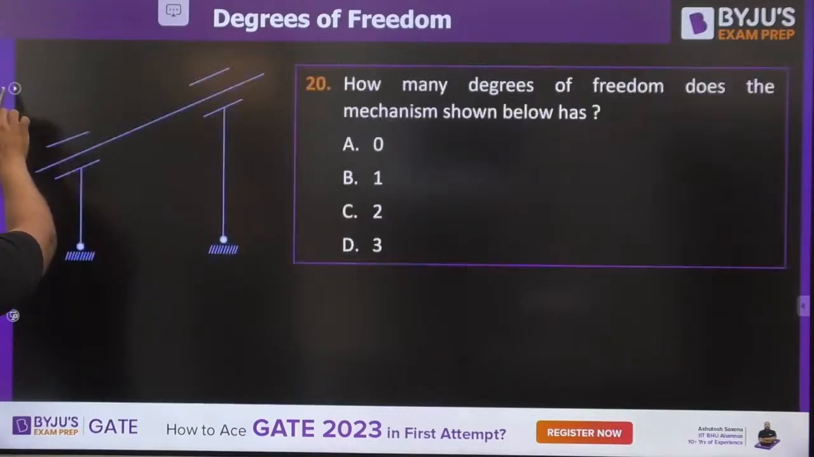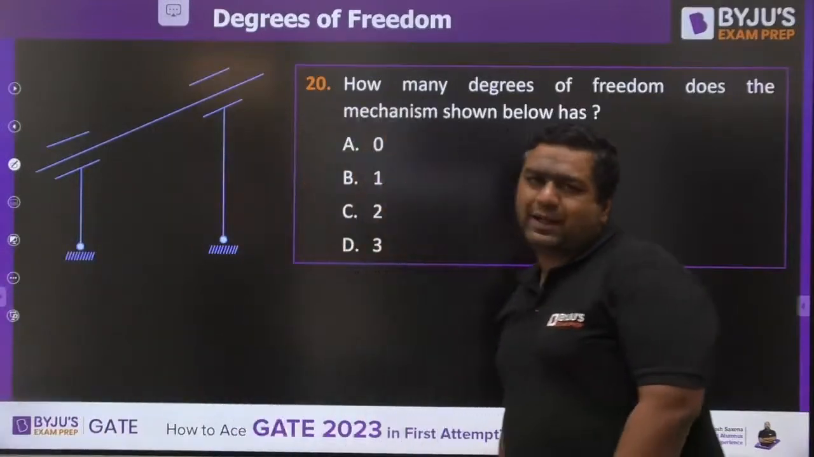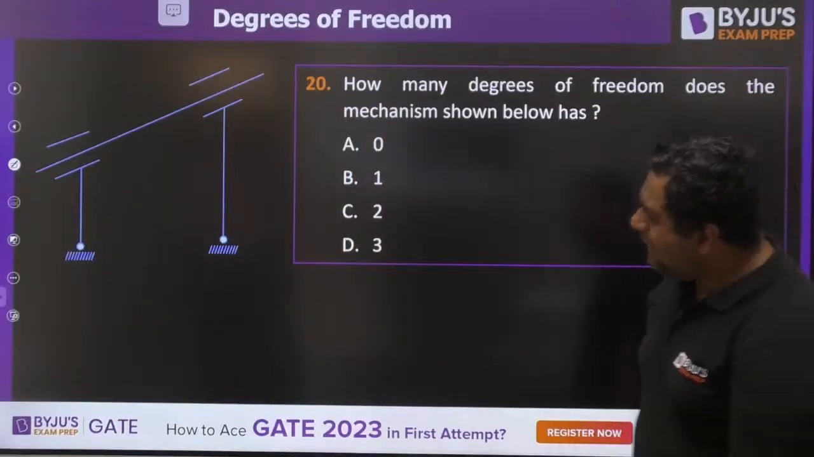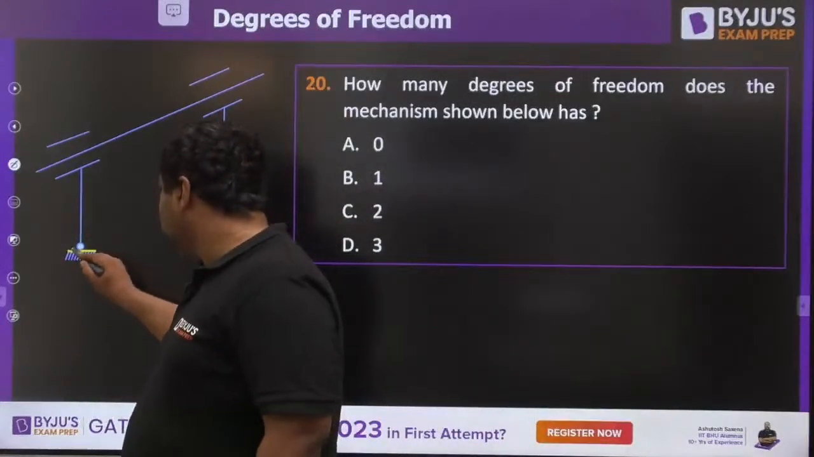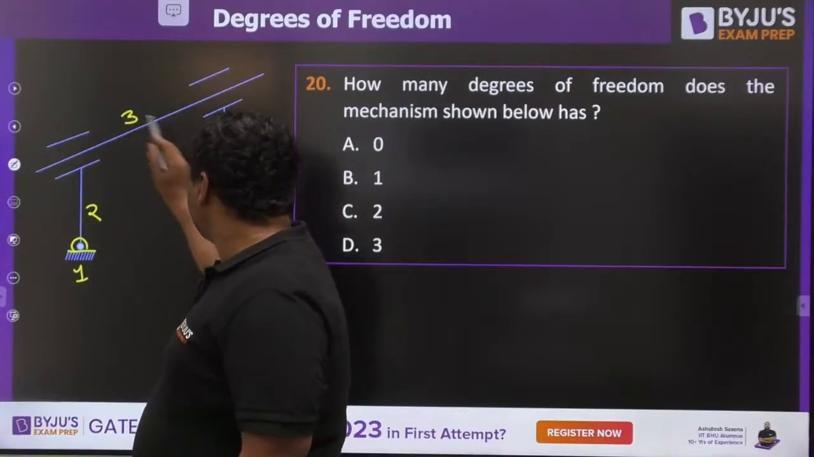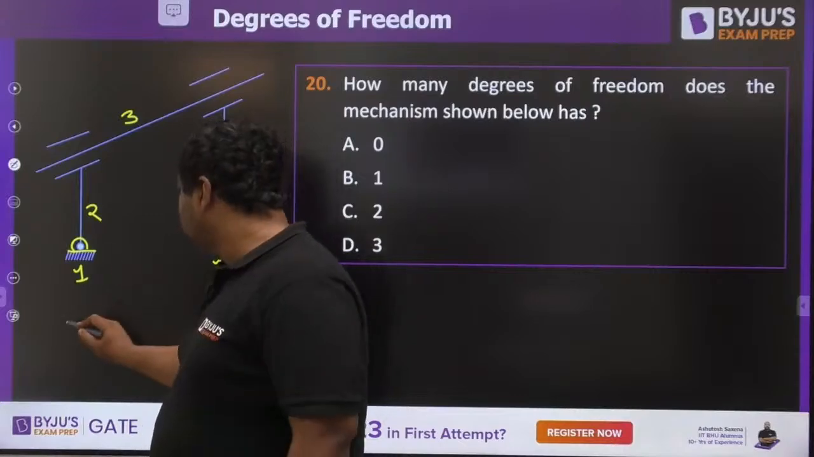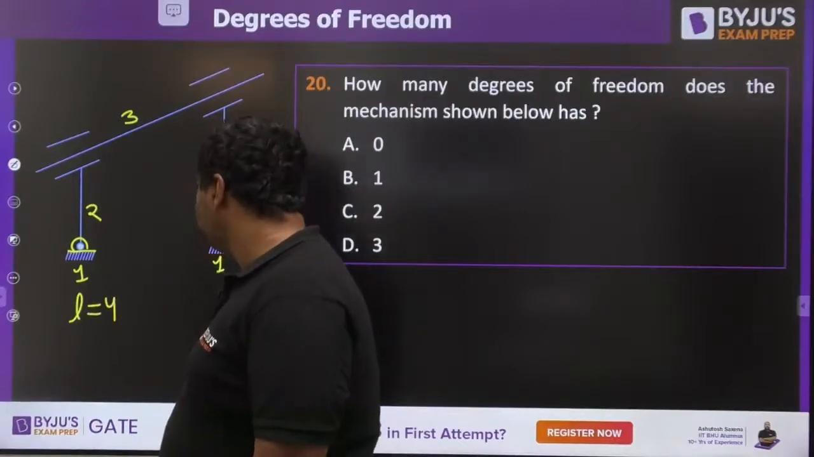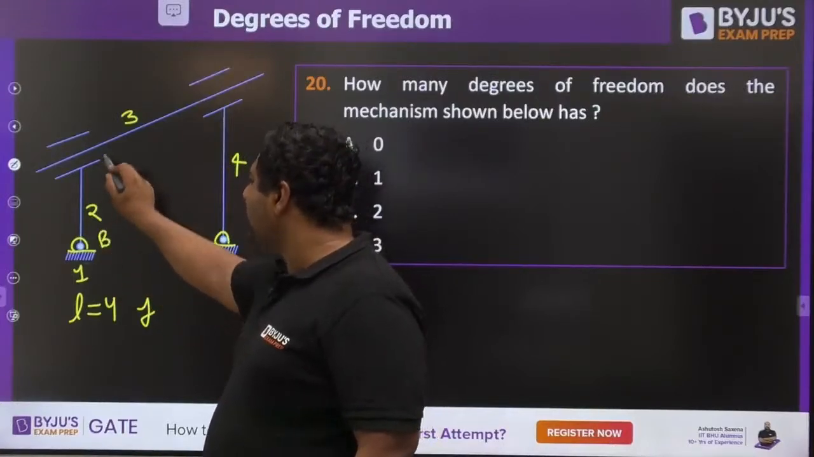We have many examples today. This is the case to understand the modified Kutzbach equation. My dear, if you see this case and take it normally, this is link number 1, link number 2, link number 3, link number 4 and link number 1. If you see, the number of links comes out to be 4. Number of joints: this is a turning pair, a binary joint, and a sliding pair.